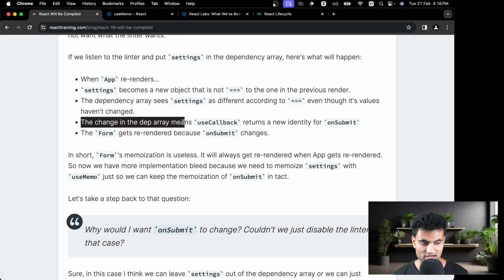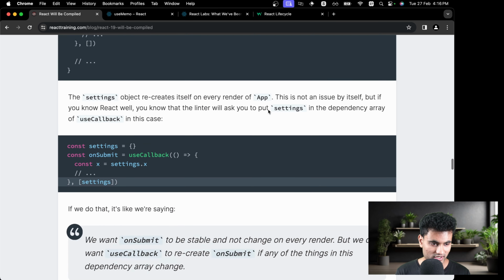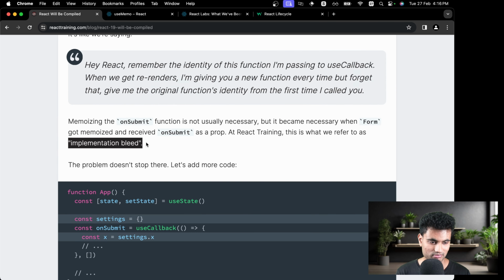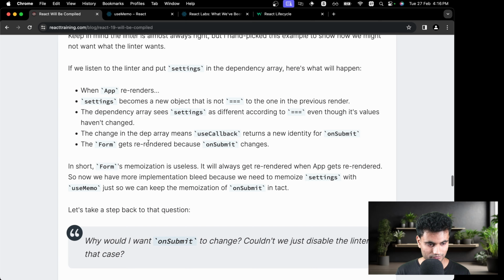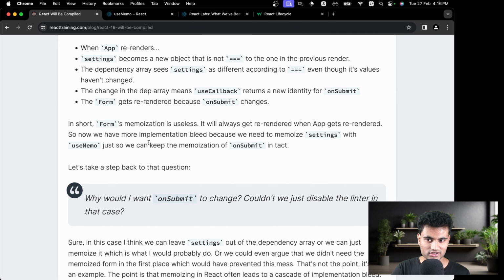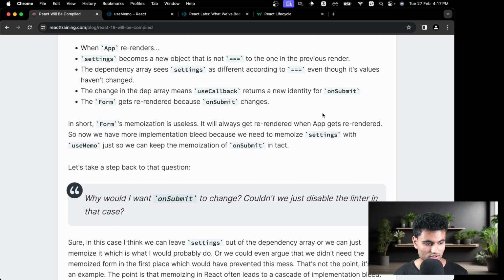The change in the dependency array means that useCallback returns a new identity. The form gets re-rendered because onSubmit changes. So everything you did is completely useless if even one part is not memoized properly. Yeah, implementation bleed. You have useCallbacks and useMemos everywhere, and in just one place you don't have a useMemo and everything becomes redundant. So in short, the form's memoization is useless. It will always get re-rendered.